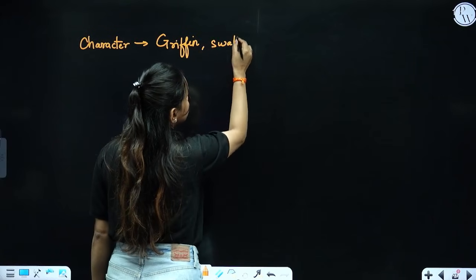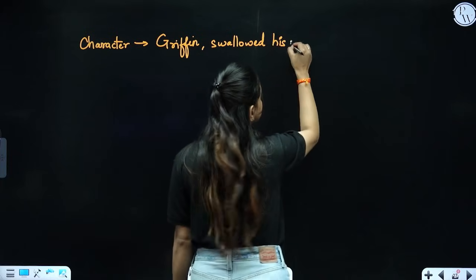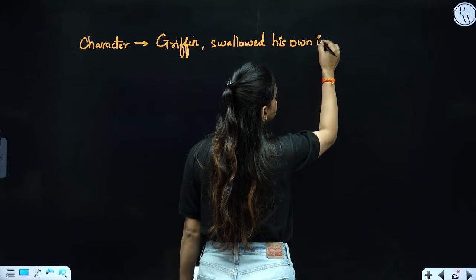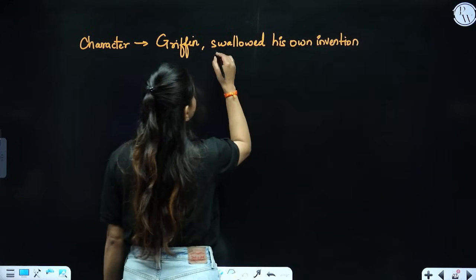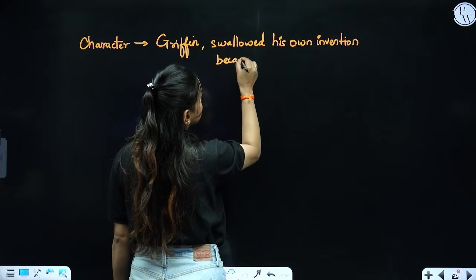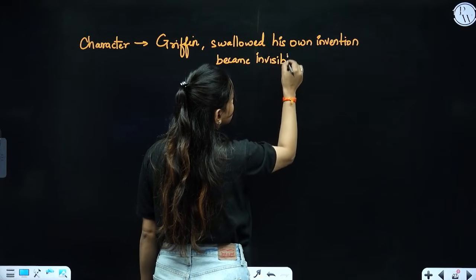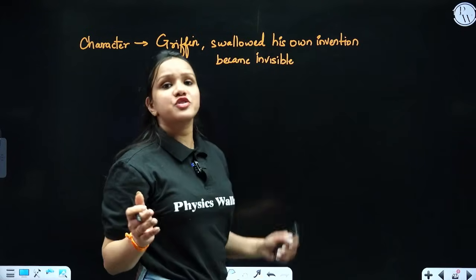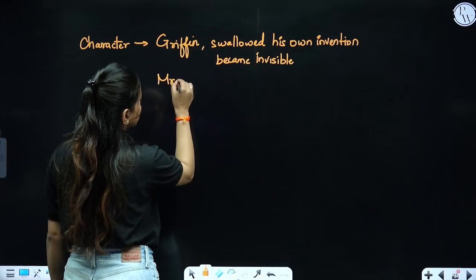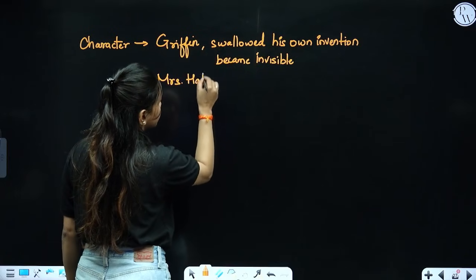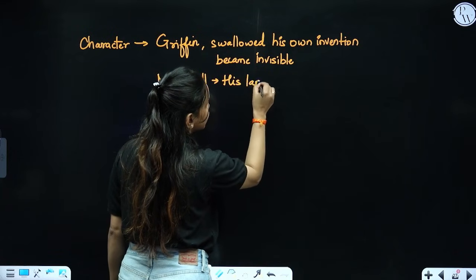Swallowed his own invention. Became invisible, just like a transparent sheet of glass, right? Then we have another character, Mrs. Hall, his landlady.